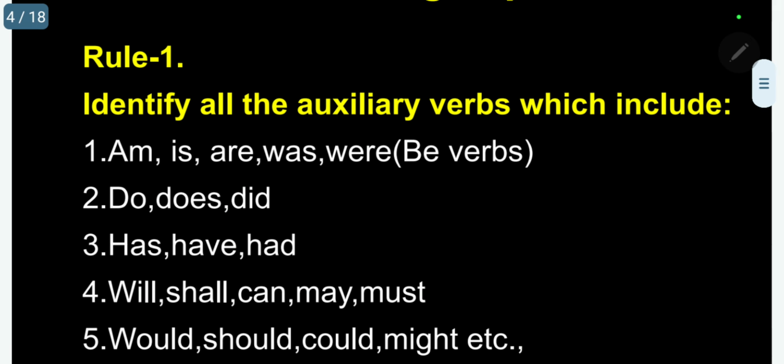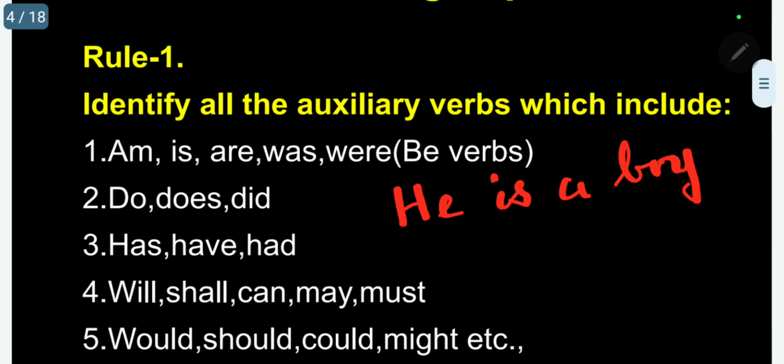Kindly follow. A simple sentence: suppose I am writing, he is a boy. It is a very simple sentence. Please follow simple sentences. We have 12 important sentences. One is simple present, simple past, simple future. Each one is further classified into 4 types. Let me take the present tense first. Simple present. This is a simple present tense.